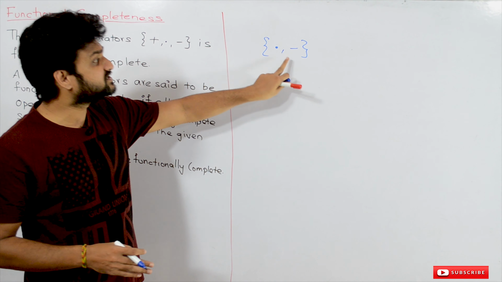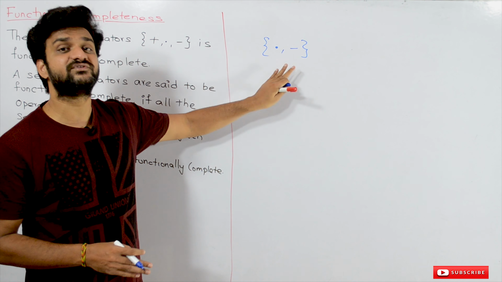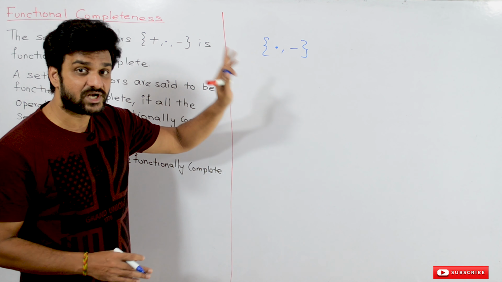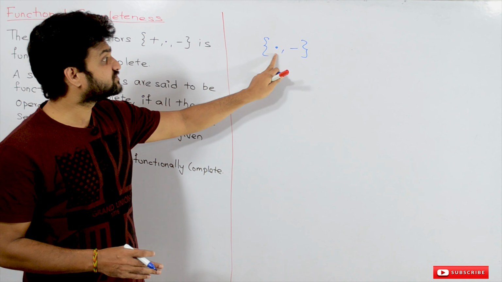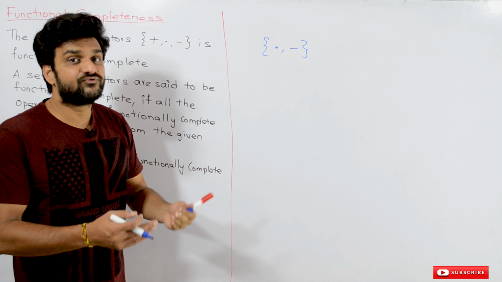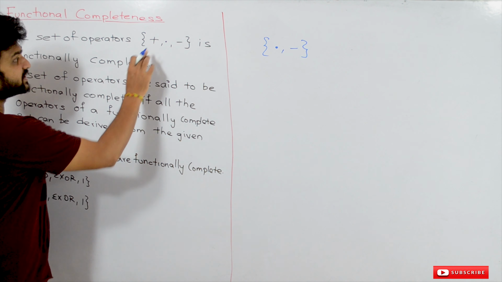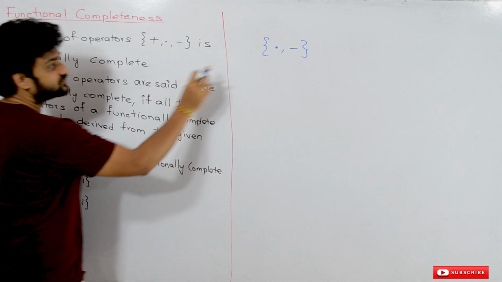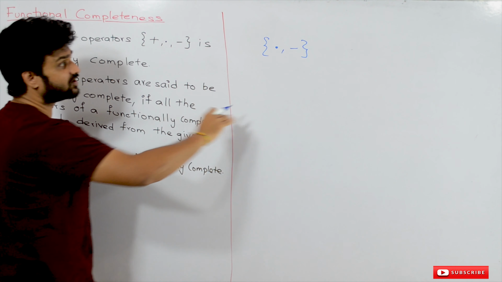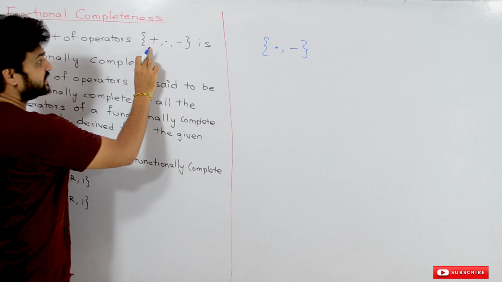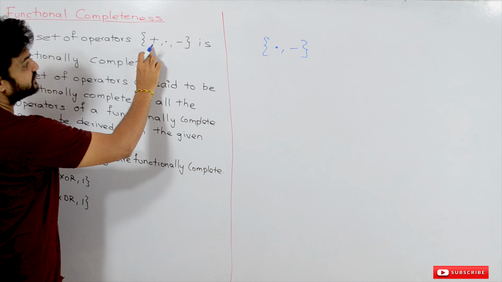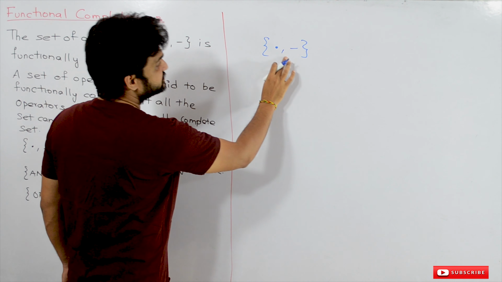And when can we say that this is functionally complete? Given this set, we can say that it is functionally complete only when, using these operators, we are able to derive all the operators of a functionally complete set. Here we have dot, meaning AND, and the NOT operation. The only operator which is missing is OR. So using these operators, if we are able to derive this operation, then we can say that this is a functionally complete set.